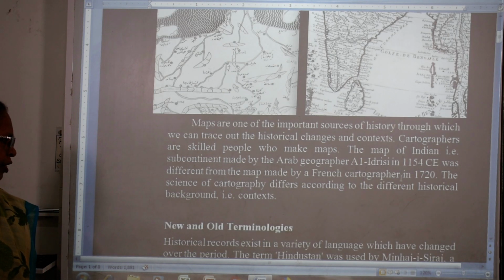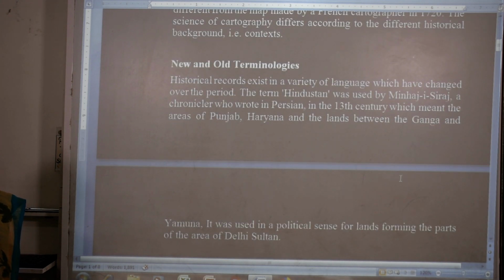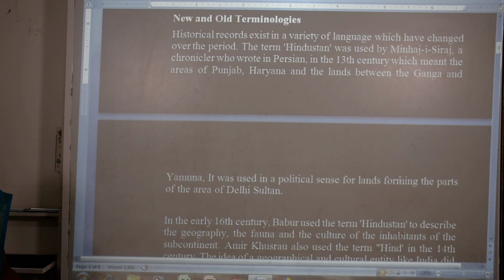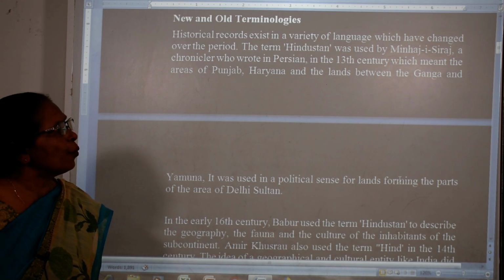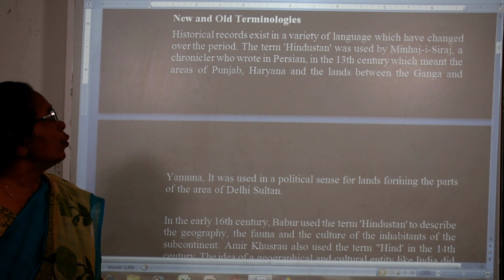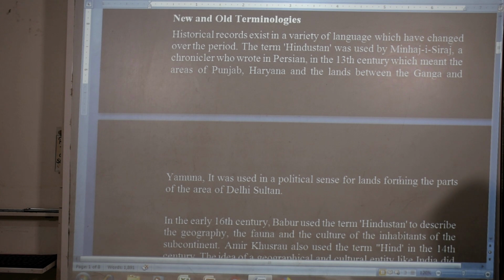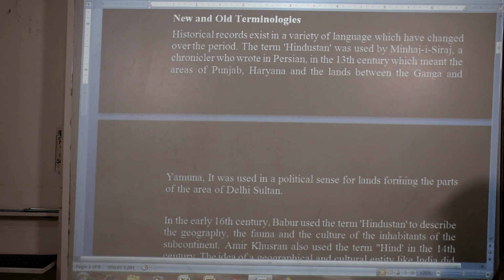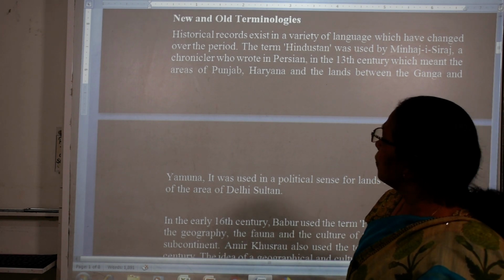Okay? Now next we change to the new and old terminology. Historical records exist in a variety of languages which change over the period. Now this history changes into different languages, and the terms also change. The term Hindustan was used by Minhaj Siraj, a chronicler who wrote in Persian.